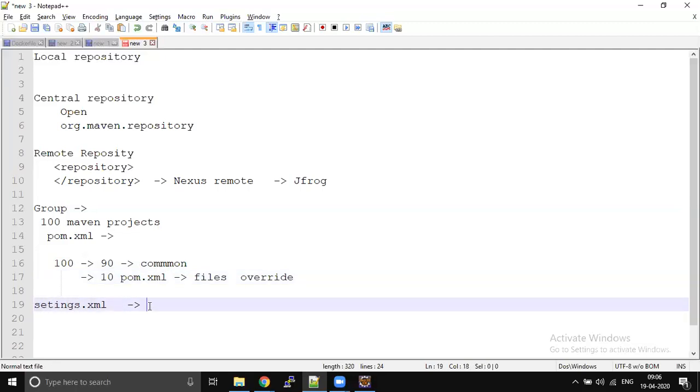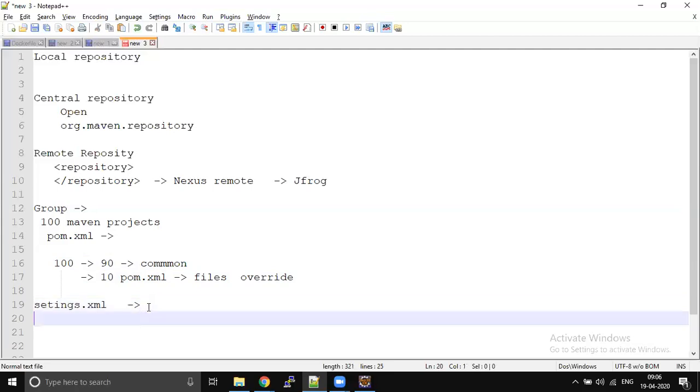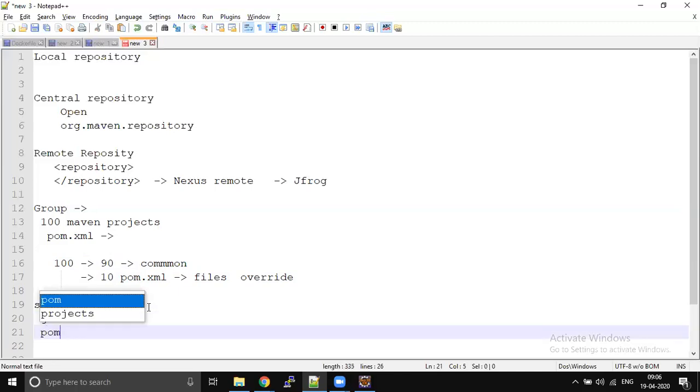So the settings.xml file is nothing but a global configuration for all projects inside your system. The pom.xml file is a local, project-specific configuration.